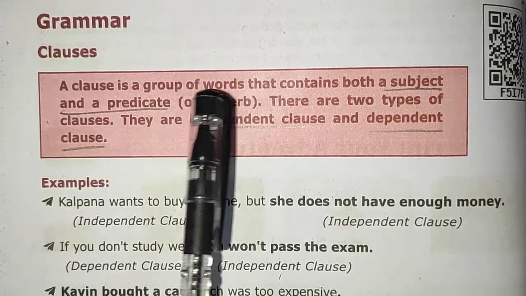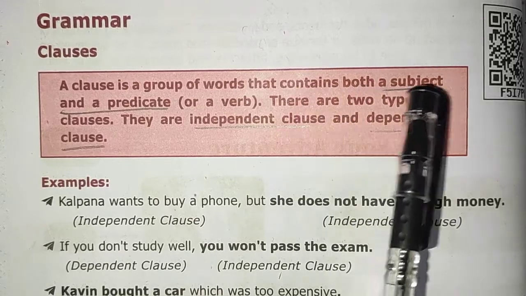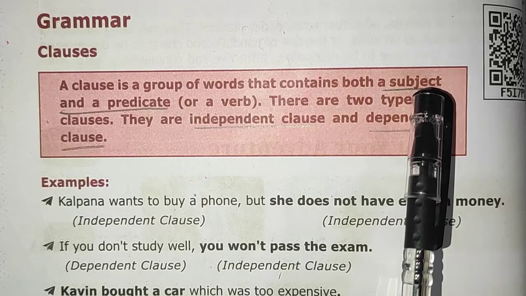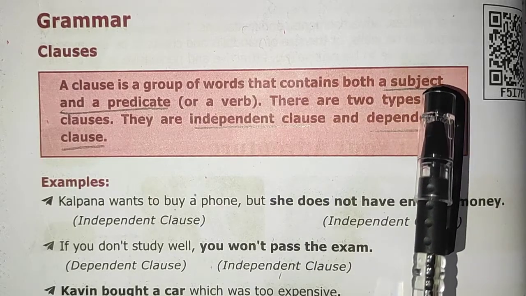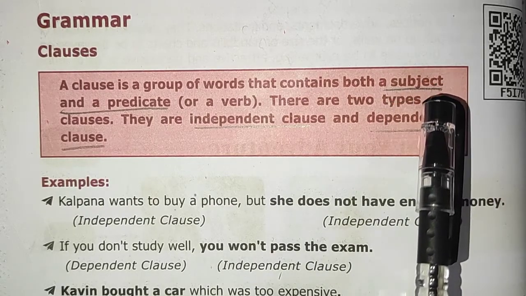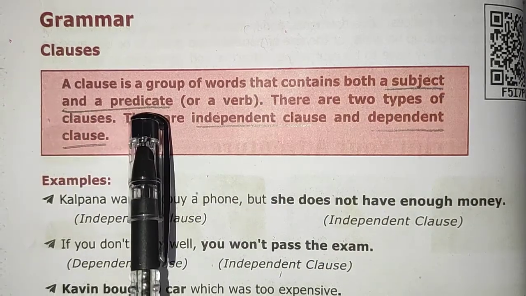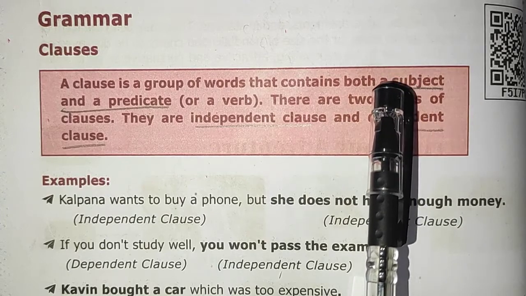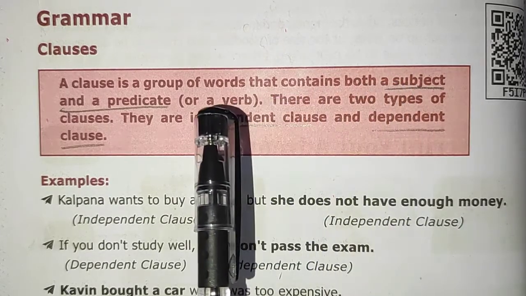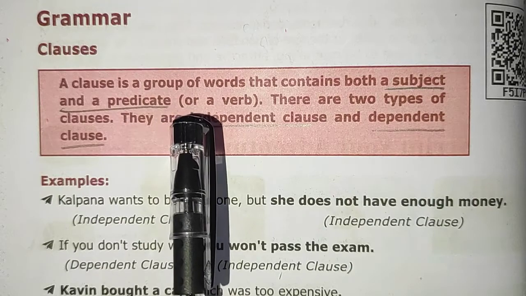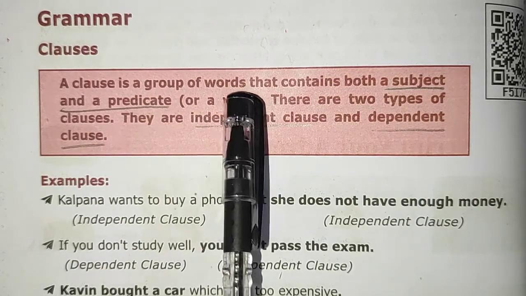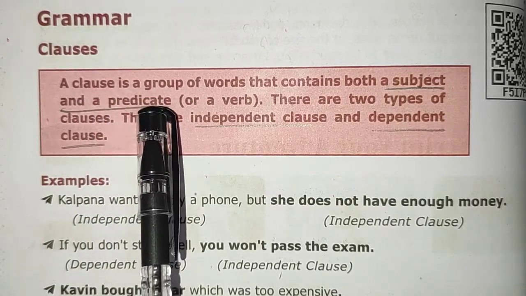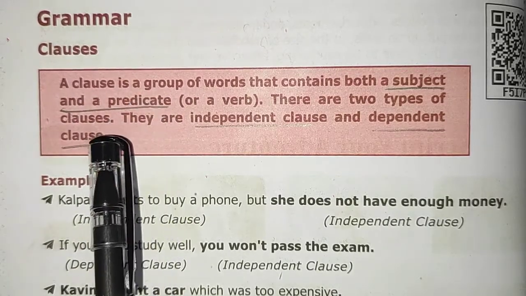A clause is a group of words that contains both a subject and a predicate. Here, subject means a noun which comes first in a sentence. And predicate tells what the subject is doing, or else what the subject is. That is known as verb. Predicate means it mentions the verb.